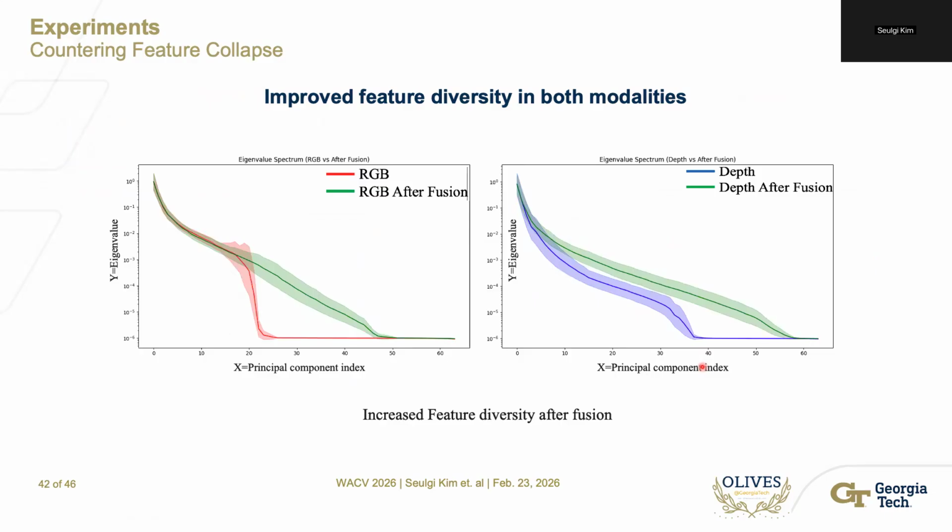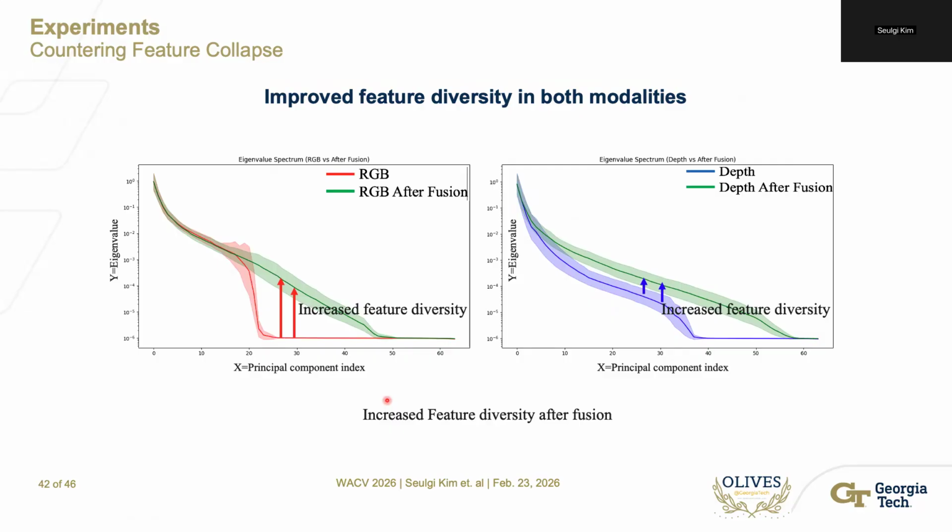We also analyze each modality's feature diversity before and after fusion. The left side is RGB's feature diversity before and after fusion, and the right side is the depth modality's feature diversity before and after fusion. We show that in both modalities, feature diversity is increased.